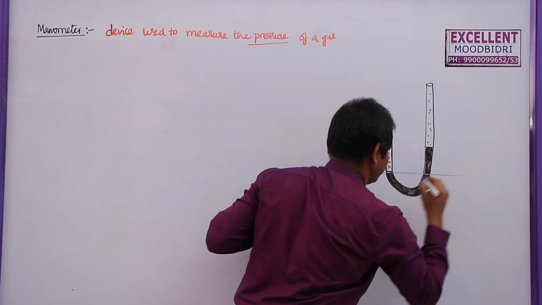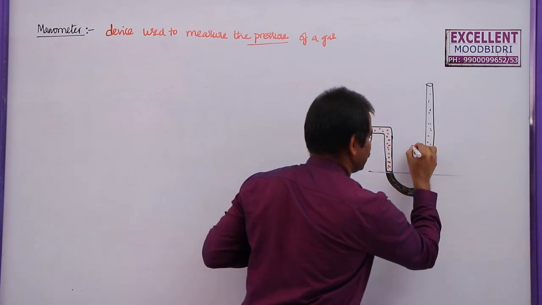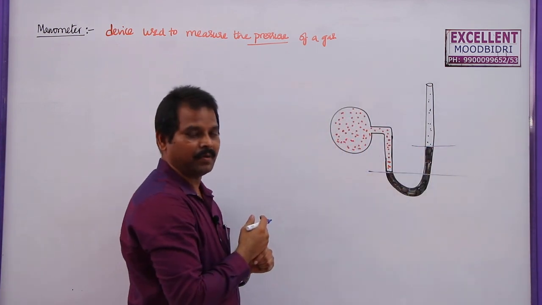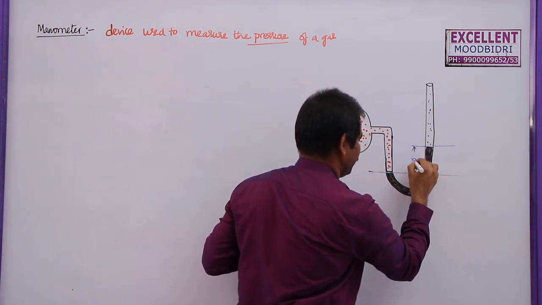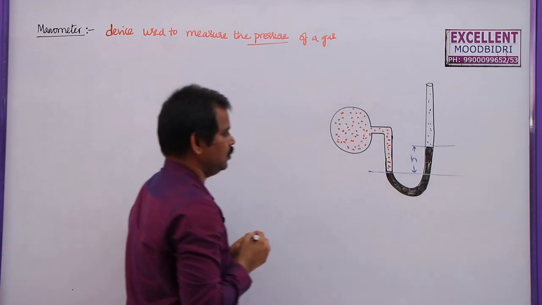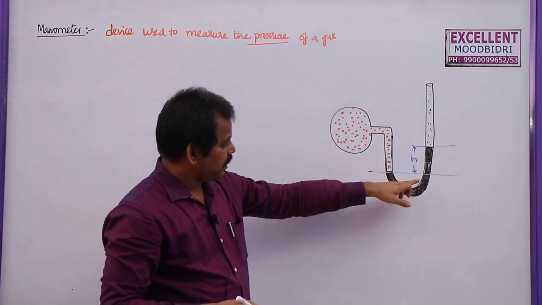This is the level of the mercury on the left side and this is the level of the mercury on the right limb of the U-tube. So the pressure difference between these two, or height difference, is given by H here. Now, what is the pressure at this point?